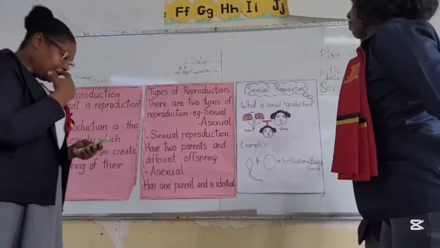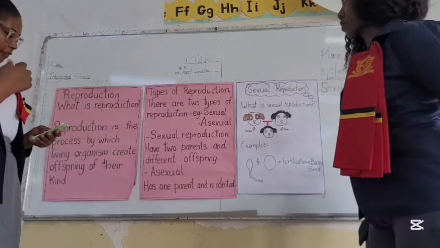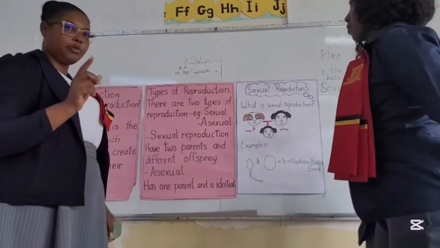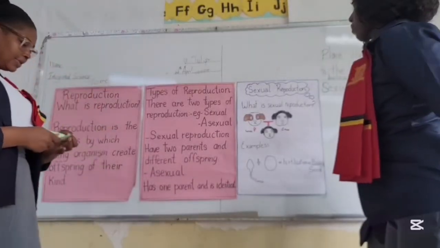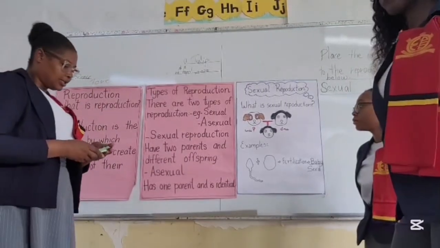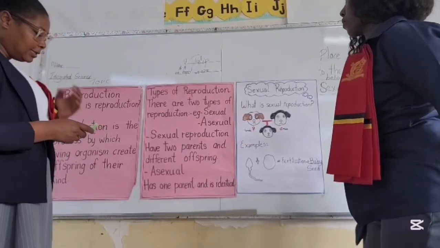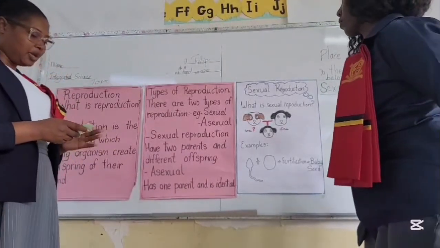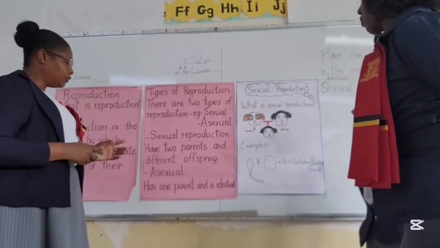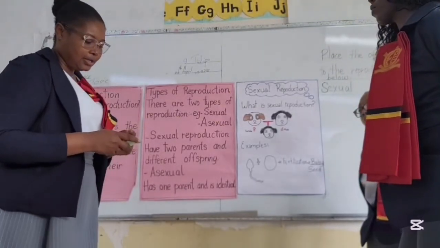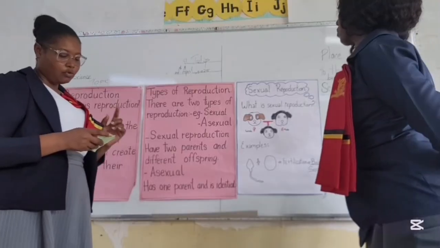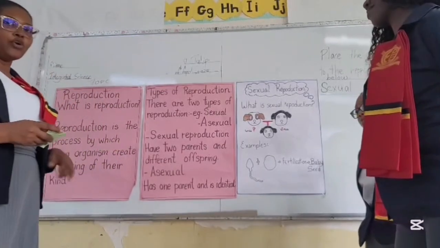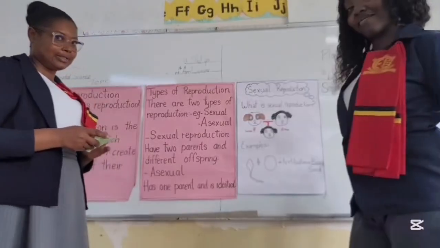So what is asexual reproduction? This is a way of creating or making new offspring that only needs one parent. So it has one parent. The offspring will be identical to its parent, and it does not need a partner to reproduce. It does not have gametes fusing. And this commonly occurs in plants.